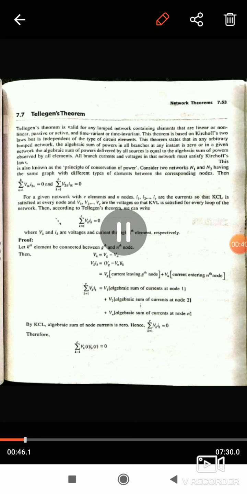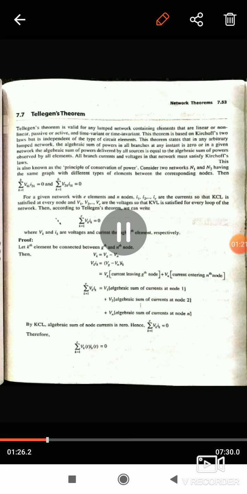This theorem states that in any arbitrary lumped network, the algebraic sum of powers in all branches at any instant is 0. Or, in a given network, the algebraic sum of powers delivered by all sources is equal to the algebraic sum of powers absorbed by all elements. All branch currents and voltages in that network must satisfy Kirchhoff's laws. It is also known as the principle of conservation of power.